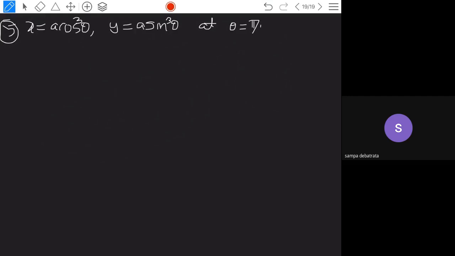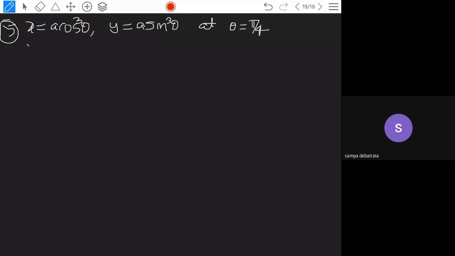So the first thing you need to find is dy by dx only. This is a parametric form, so find dx by d theta and dy by d theta, and from those you will get dy by dx. Whatever dy by dx you get, you substitute the theta value as pi by 4.